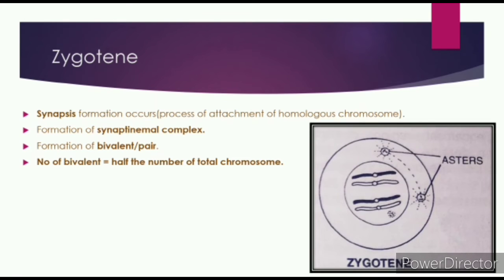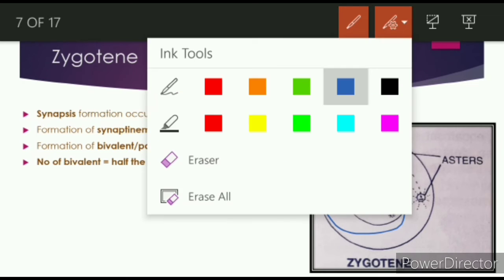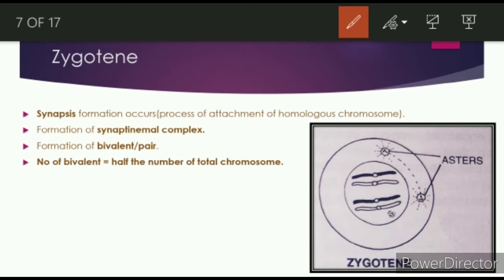So here is the diagram. Here you can see that synapsis is starting to form, that is, the chromosomes are coming closer to each other for synapsis, and it is present as a pair, so a bivalent is there. So these are the things you can see from the diagram. Now we will go to the next slide, that is pachytene.